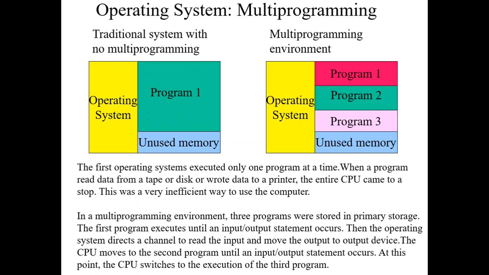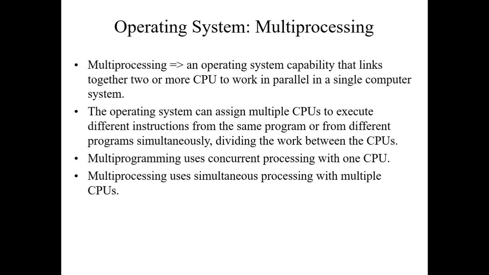So what it will do, it will execute the program in a faster manner with less time. Here it is written, the OS can assign multiple CPUs to execute different instructions from the same program or from different programs simultaneously, dividing the work between the CPUs.